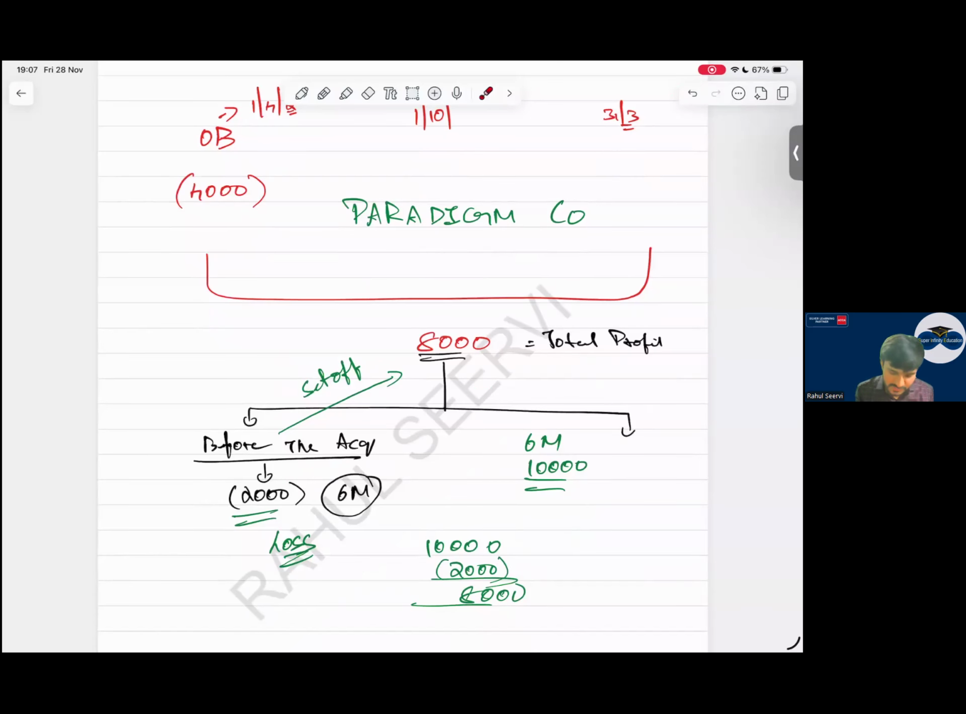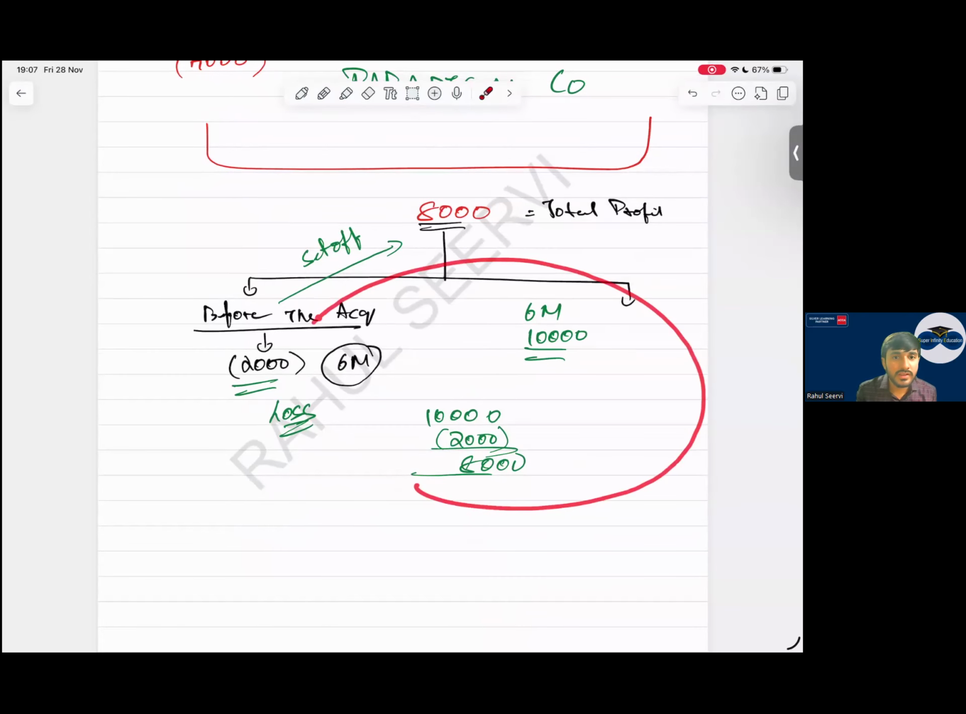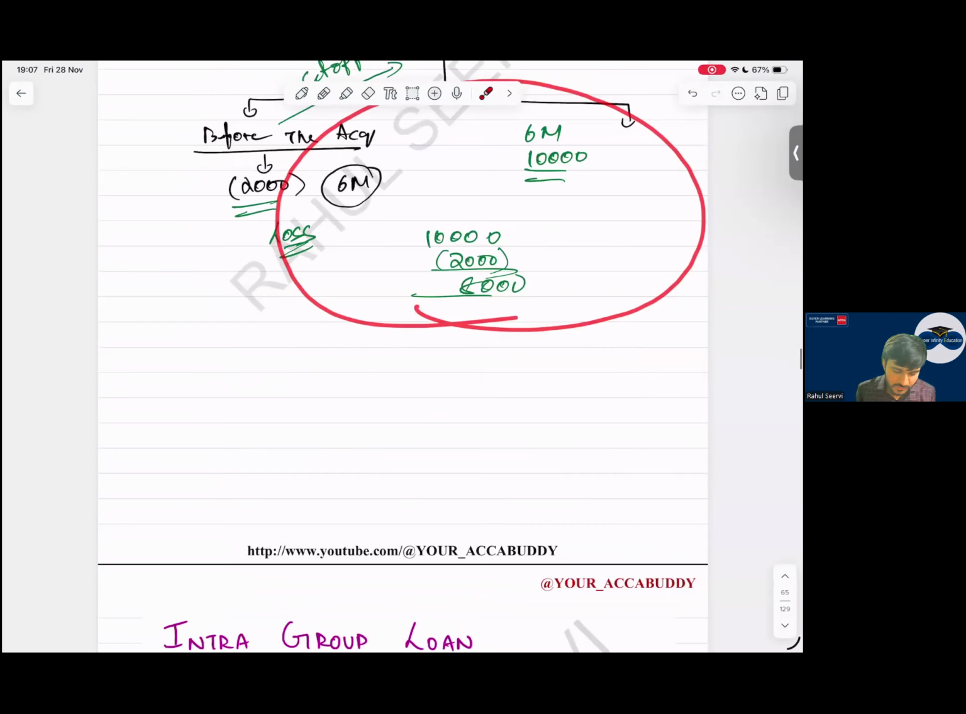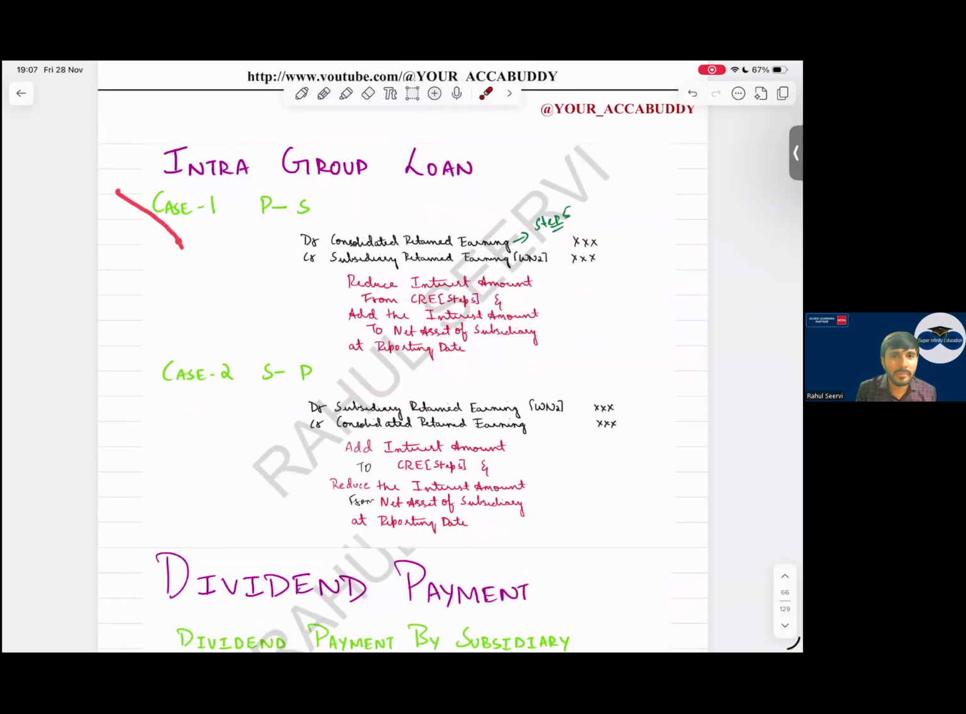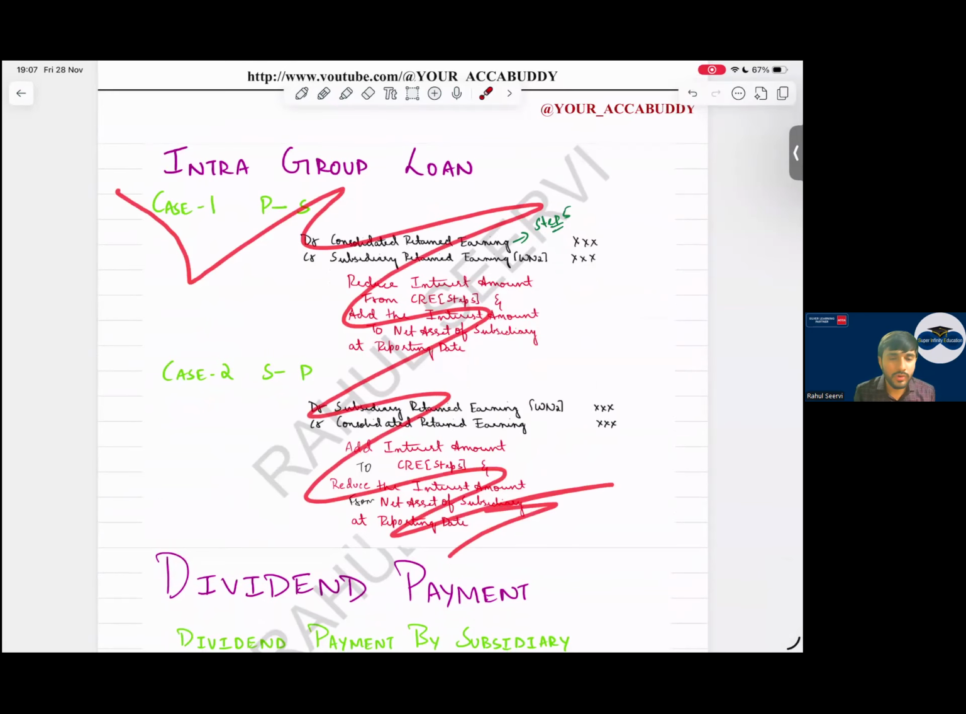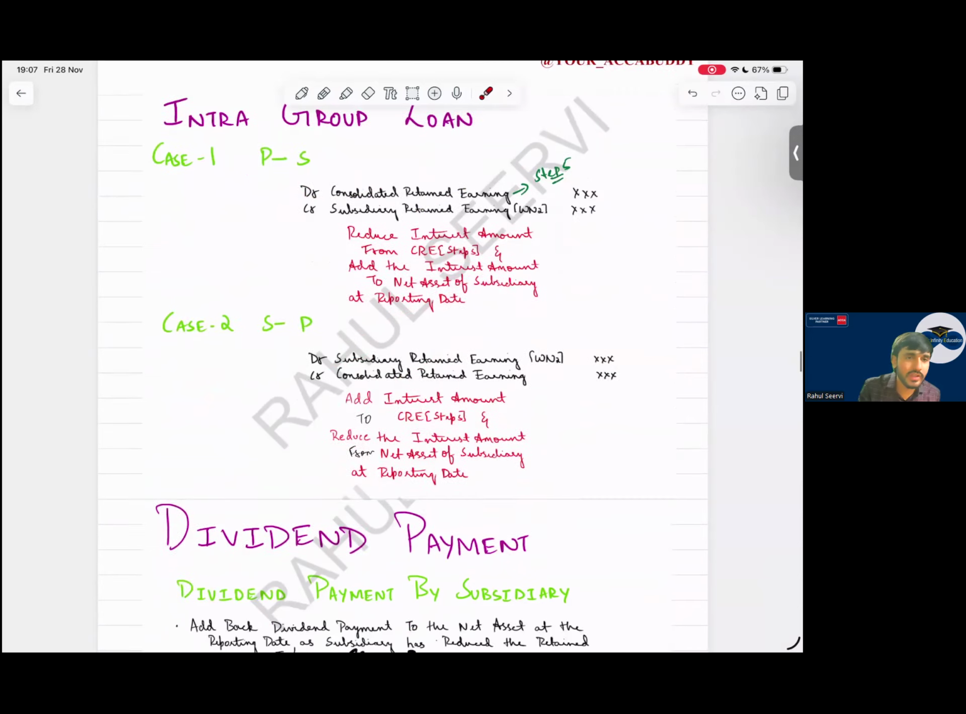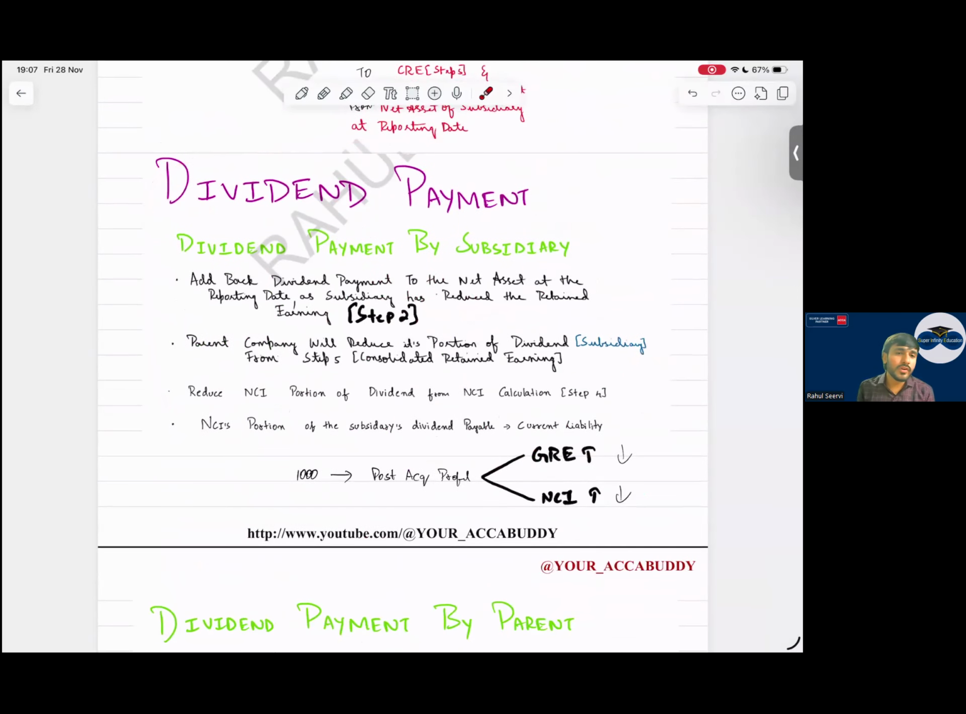Then chalo, coming back to the screen. Yes, we had seen this. A very good question. Yes sir. Now coming to intra-group loan, I mentioned it is useless. If you know better, it never comes. Then coming to dividend payment. Dividend payment also very rare.